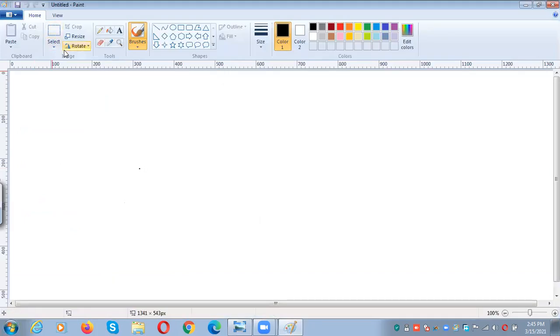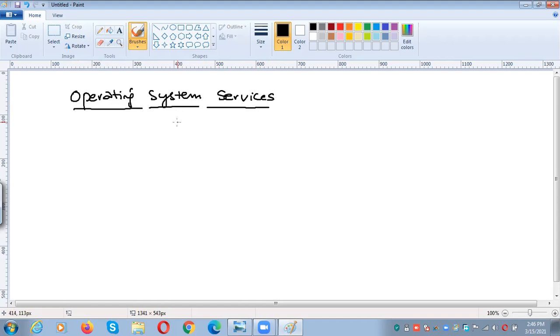The second concept is operating system services. So far we discussed Android architecture, and the next concept is operating system services. So what are the services of an operating system? We all know, right?